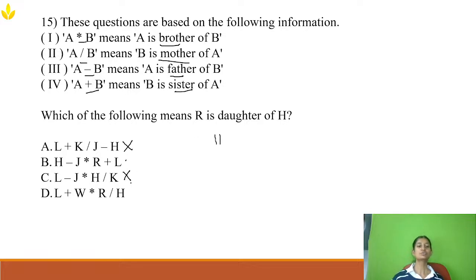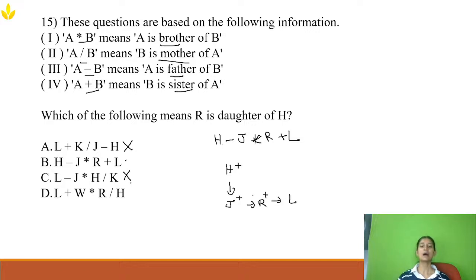Now let's check option B. H minus J star R plus L. What does minus represent? Minus represents A is the father of B. That means H is the father of J. I don't know what the gender of J is over here. Now J star R means J is brother of R. R plus L means R is sister of L. That means R is the daughter of H from this direct representation. So option B is the right answer.